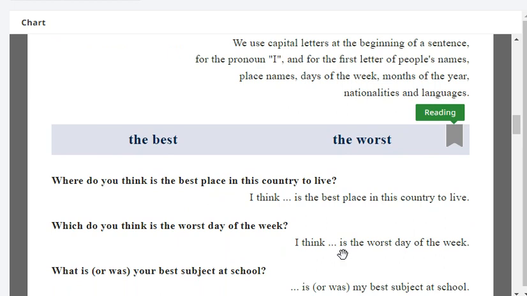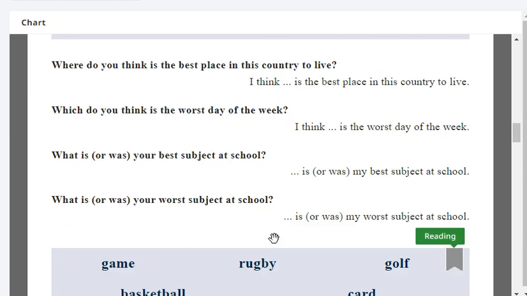The best, the worst. Why do you think it's the best place in this country to live in? I think Okinawa is the best place in this country to live. Which do you think is the worst day of the week? I think Monday is the worst day of the week. What is your best subject at school? Social studies. Society is my best subject at school.